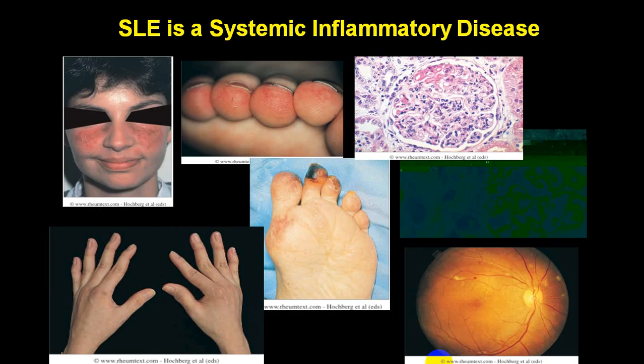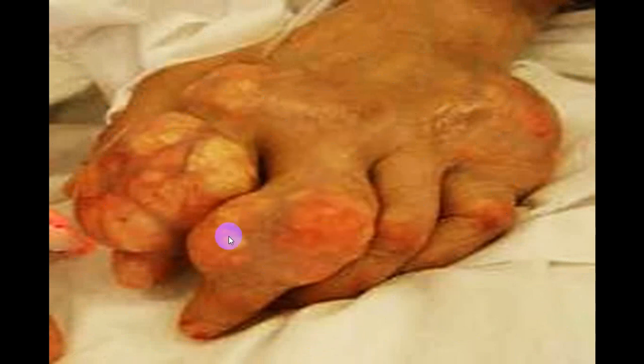You can see there is a necrosis. This is Raynaud's phenomenon. This is skin malar rash. These are skin manifestations. This is eye manifestation in SLE. These are SLE manifestations. You can see this is what we call skin manifestation and joint, and you will have what we call a white cheesy material coming out.